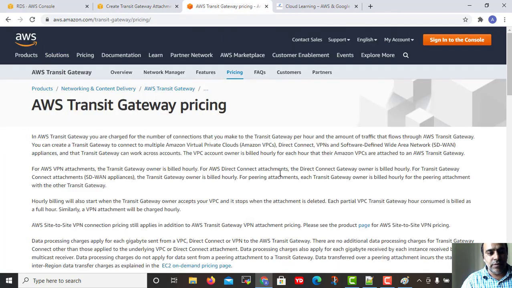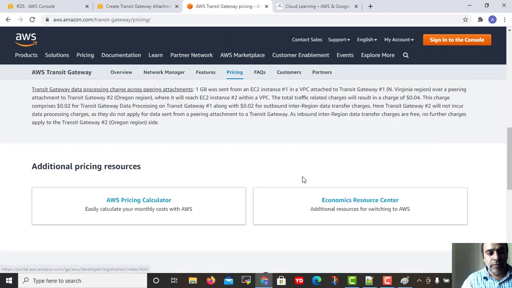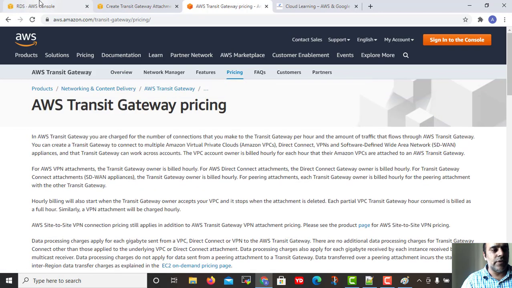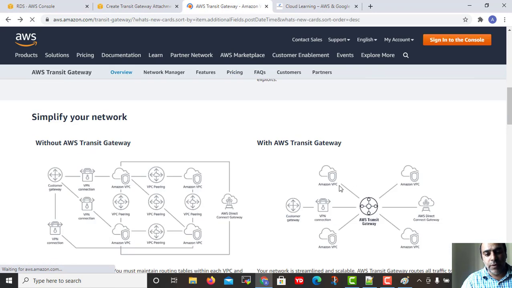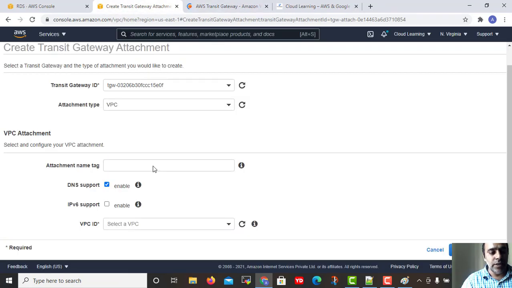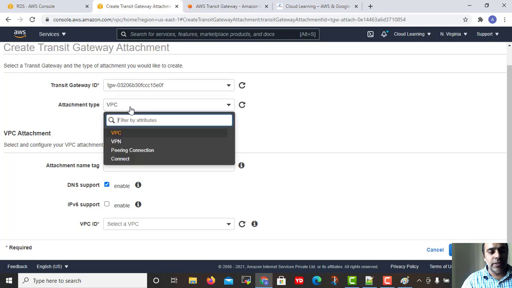Like this example shows, with the transit gateway you can attach multiple VPCs, VPN connections, as well as a Direct Connect gateway. I can choose multiple gateways like this and attach them.